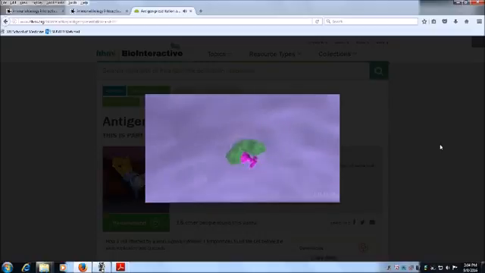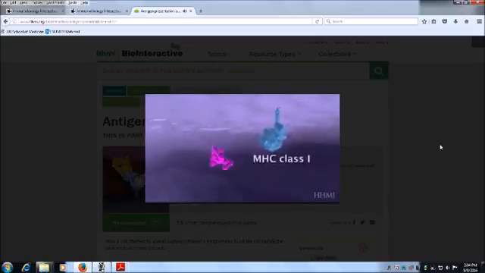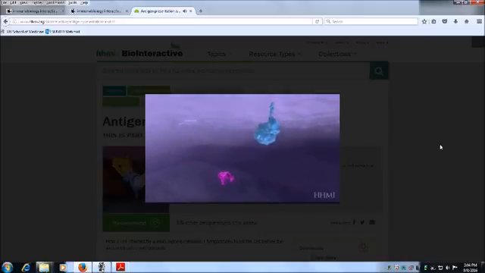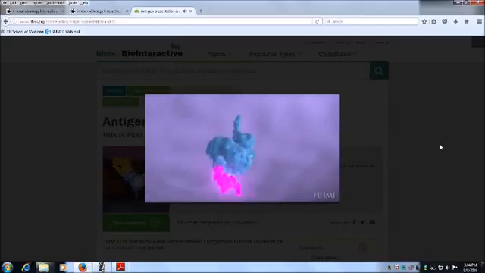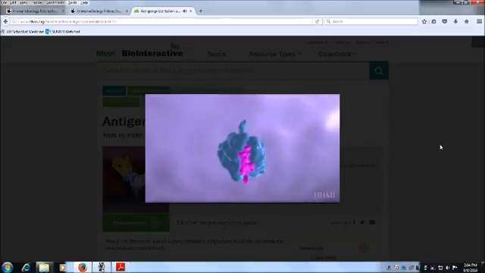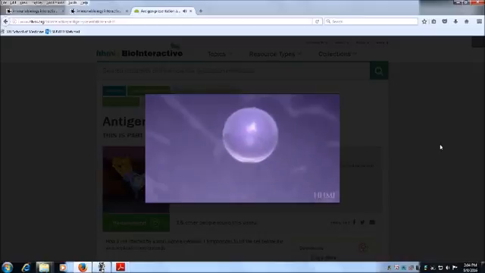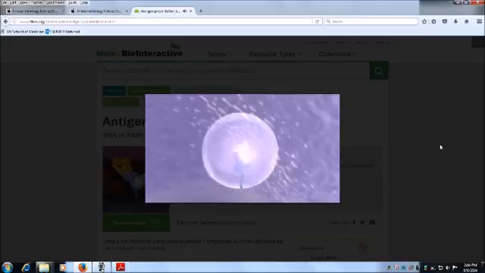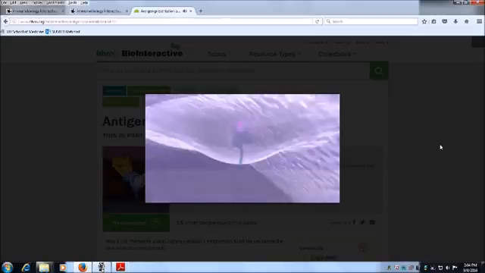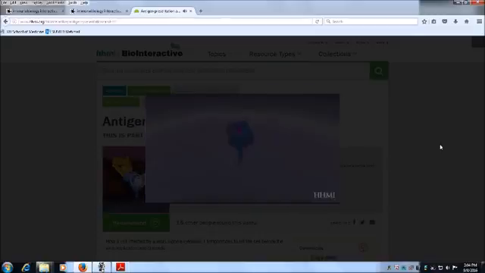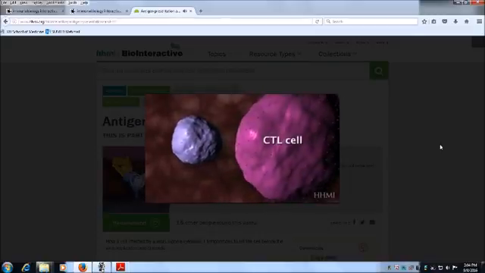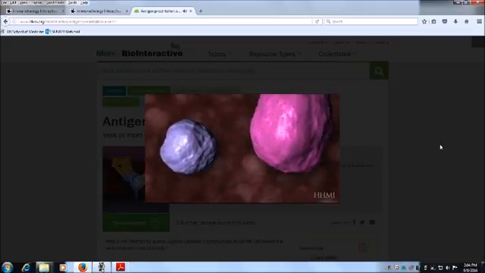Those peptides now go to the endoplasmic reticulum, gain entry through a molecule called TAP, and once inside the endoplasmic reticulum, if they're the right conformation, they will bind into the binding groove of a developing MHC class 1 molecule. That's the factory worker grabbing a piece of the developing bomb. They're then carried to the cell surface from the endoplasmic reticulum, where they get embedded into the surface of the cell. And at this point, they are giving an alert to cytotoxic T cells that something bad is going on inside that cell.